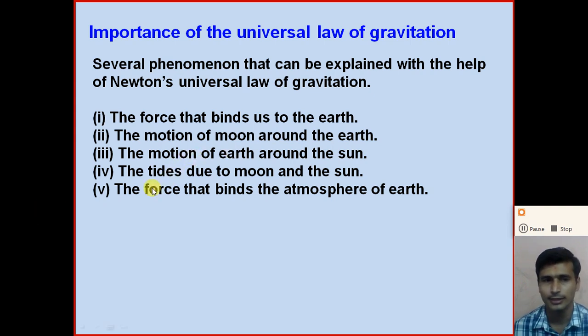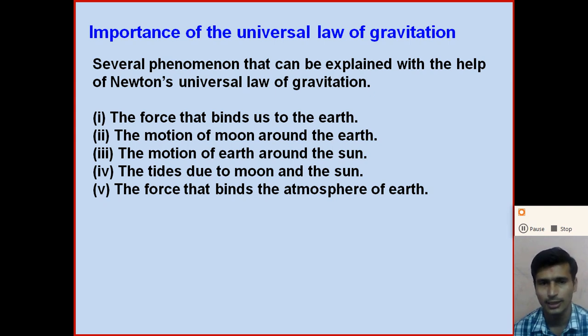Another is that the tides in the sea are due to the gravitational force between the moon and the earth.